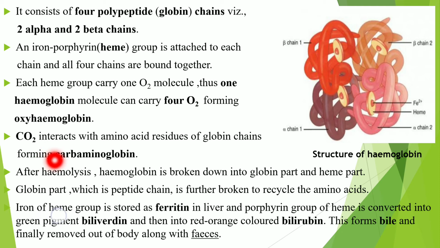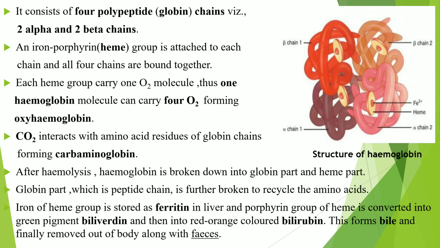Then after hemolysis, means breakdown of the RBC, hemoglobin is broken down into globin part and heme part. The globin part, which is peptide chains, is further broken down to recycle the amino acids.